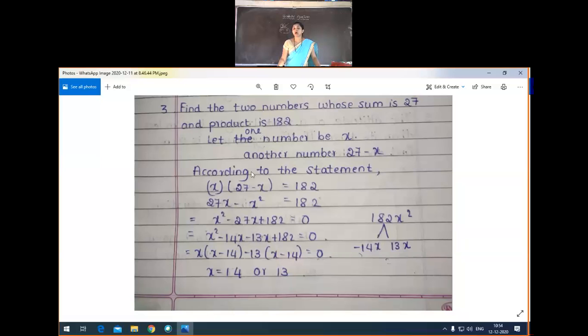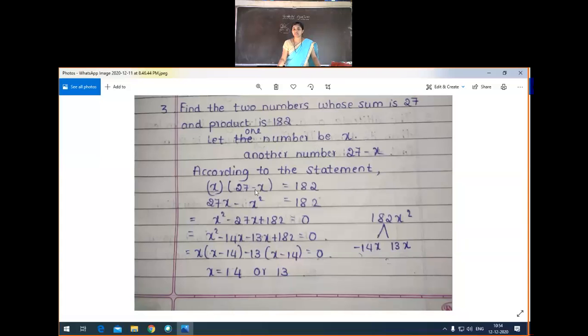According to the statement, the product of the two numbers is 182. We are considering the first number as x and the second number as 27 minus x, according to the first statement. According to the second statement, the product of the two numbers is equal to 182.